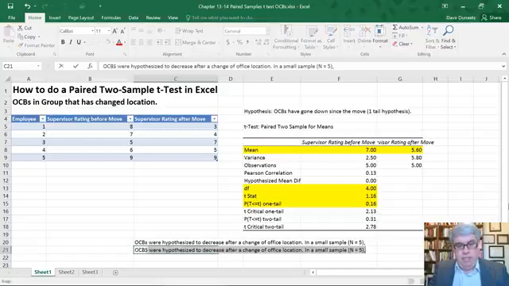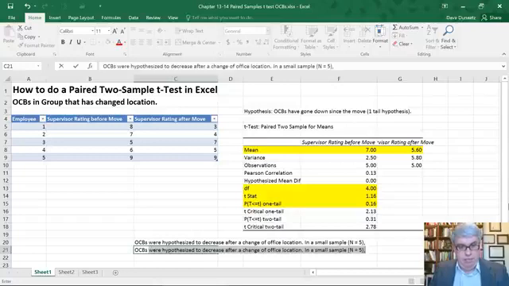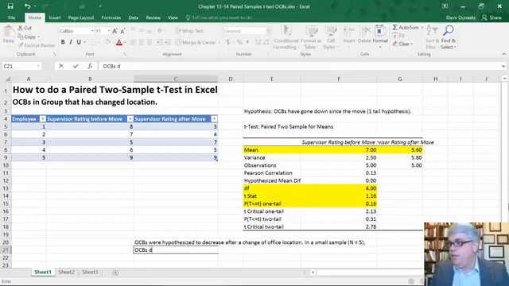OCBs decreased after a move from the mean equals 7.00 to mean equals 5.6.